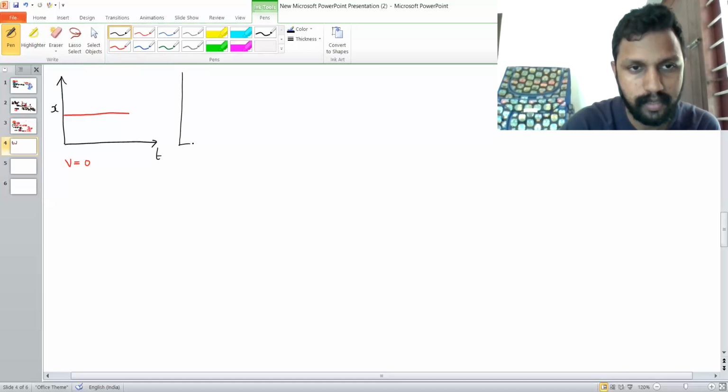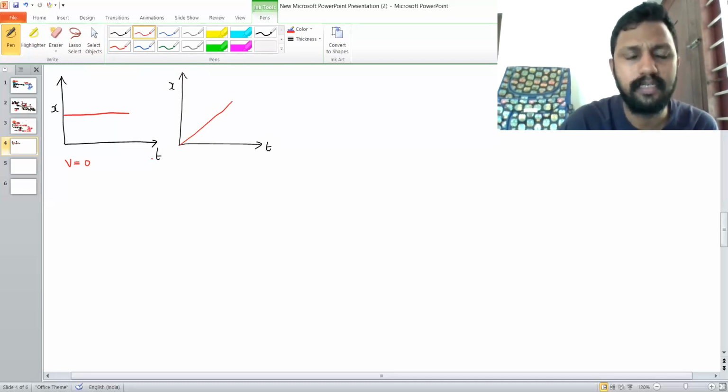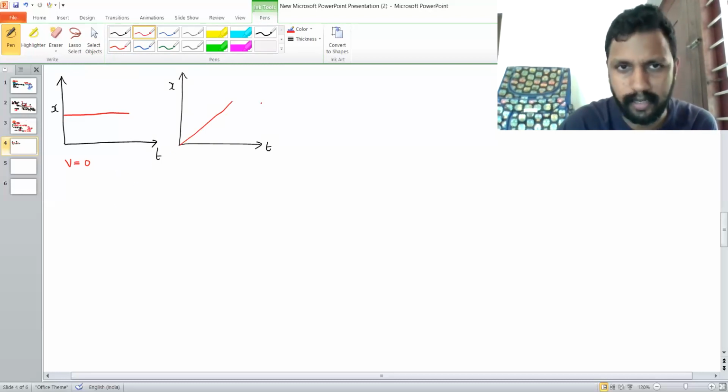If we are having a displacement time graph where this is time and this is displacement, now if the displacement time graph is like this, in this case the displacement time graph is a straight line. It's a straight line, but it's not parallel to time axis. It is making an angle with the time axis. Let's say this angle is theta1.